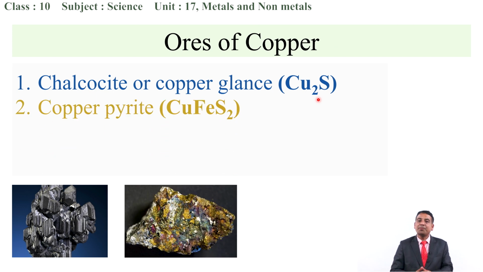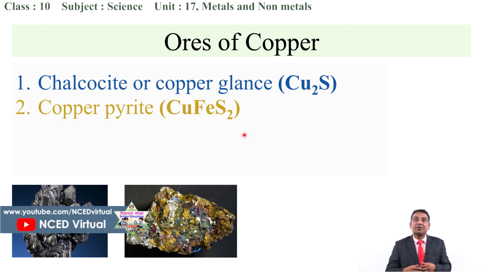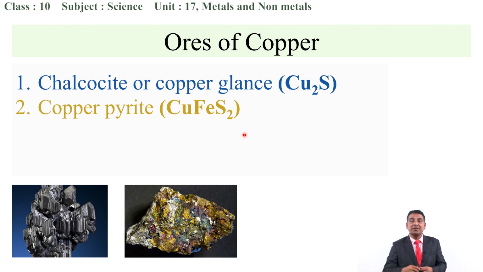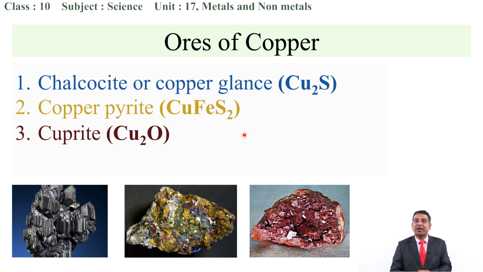Next one is copper pyrite. As I have already talked about pyrite, can anybody say what pyrite represents? Yes, it represents sulfur. Can you see sulfur here? So, for this the term pyrite has come. You need to memorize that the presence of sulfur is always represented by the term pyrite. Next one is cuprite.